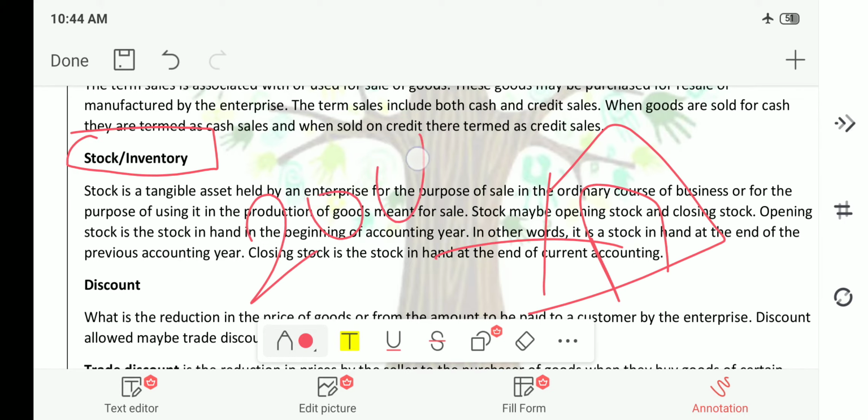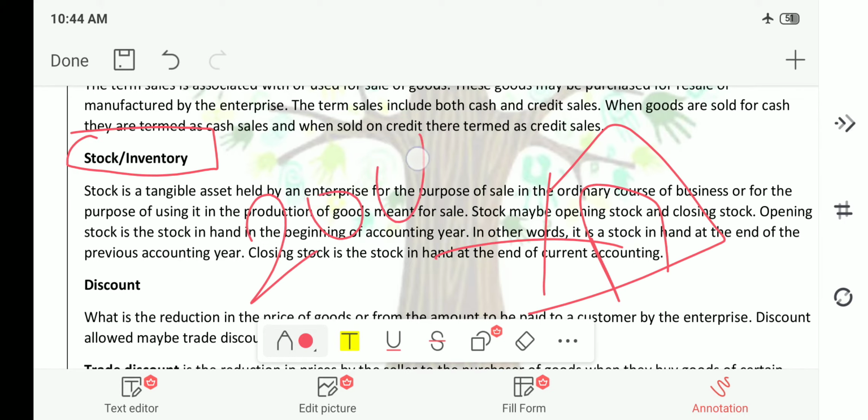Stock may be opening stock and closing stock. What is opening stock and what is closing stock? While producing, in the initial stage itself, I will save 10 cloths for my reference, and this is nothing but opening stock. My intention was to sell 30 cloths, but I was able to sell only 20 cloths. At the end, I am remaining with 10 cloths. Then these 10 cloths are nothing but my closing stock. Hope you have understood the difference between opening stock and closing stock.